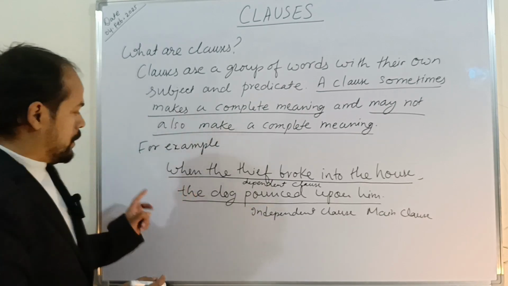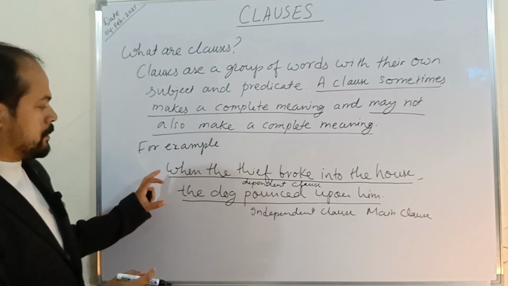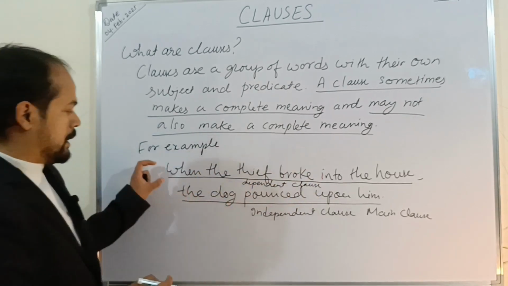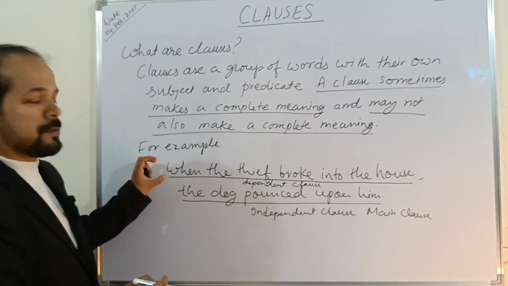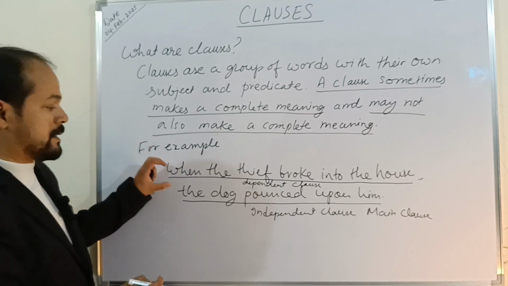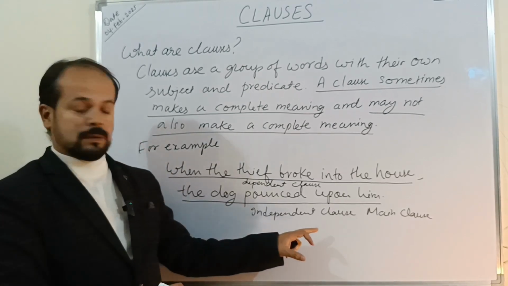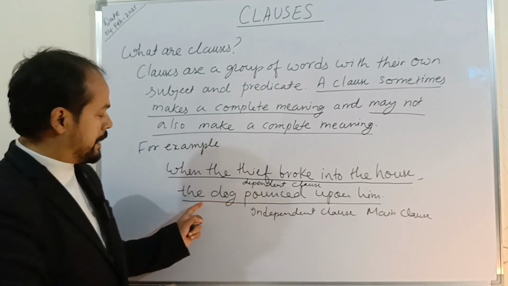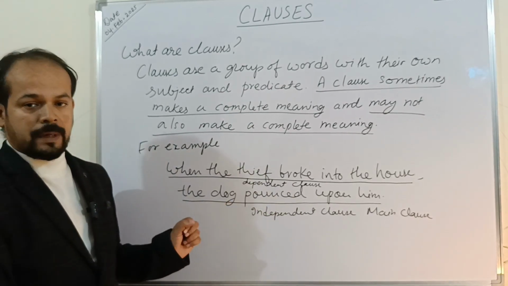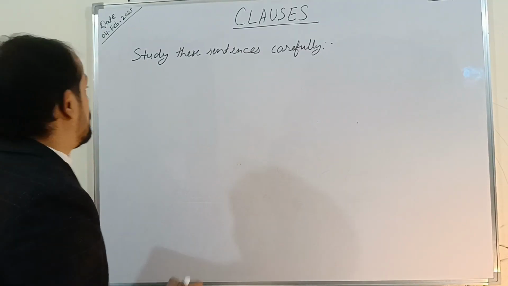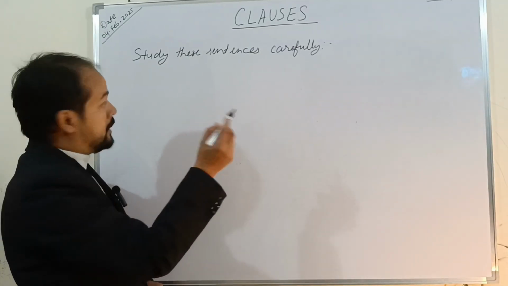Alright. So this sentence has two parts. One is the dependent clause: when the thief broke into the house. This part we know is a dependent clause because it cannot make complete meaning if it is written separately. It requires the support of an independent clause. The dog pounced upon him. This is the main clause in the sentence. Let us see some more examples here, which we have to study carefully.